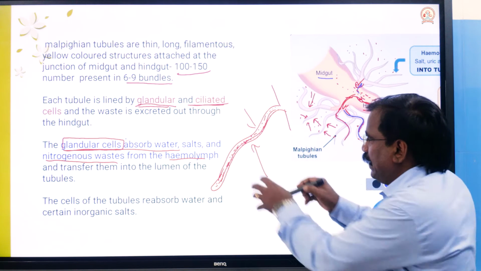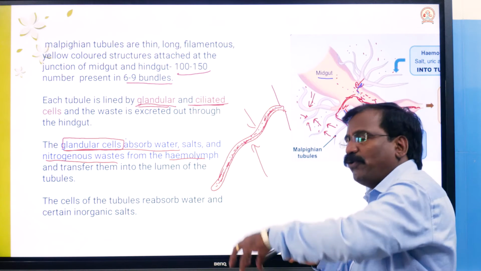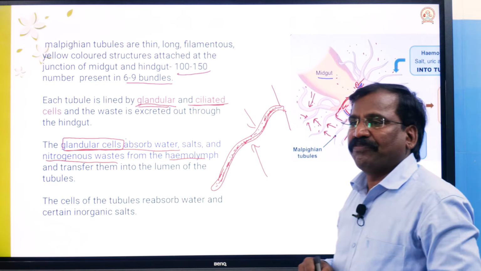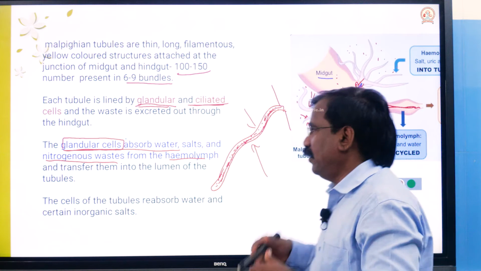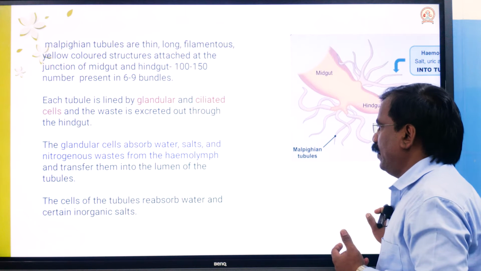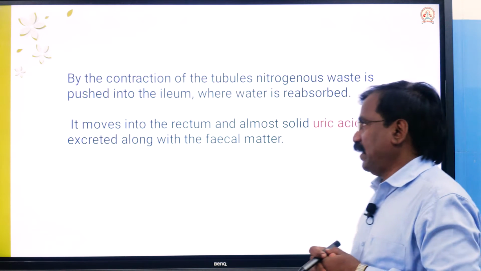So that is moved and poured into the intestine, and through the fecal matter it is sent out, so that is excreted outside.